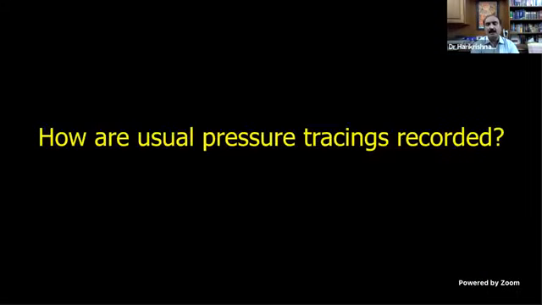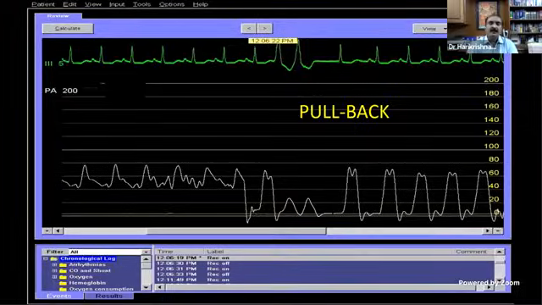How are the usual pressure tracings recorded? Either it is a pullback. So this is a pullback from pulmonary artery to right ventricle. Here you can see the pulmonary artery pressure is around 70 by around 40. RV pressure is also around 60. There is no gradient between pulmonary artery and RV. So this is a situation of pulmonary arterial hypertension.